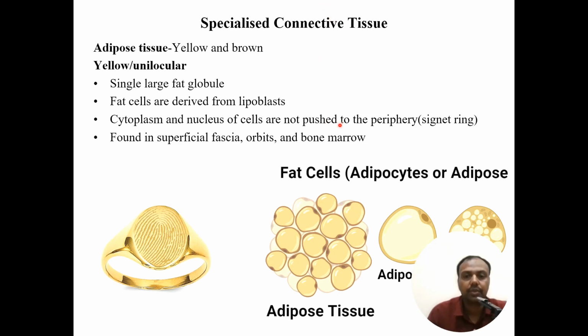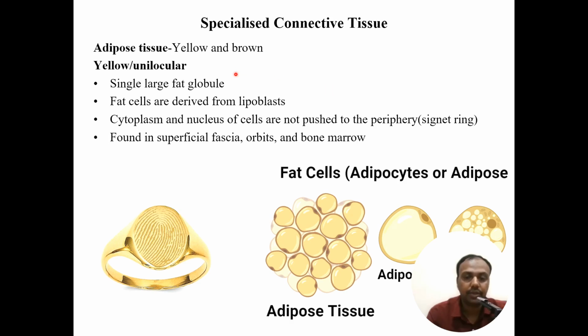Now let's move to the next connective tissue, that is specialized connective tissue. In the specialized connective tissue, as I mentioned before, there are some specialized cells. For example, here it is adipocytes in adipose tissue. These cells are responsible for producing the matrix here, unlike general connective tissue, where the main cells are fibroblasts.